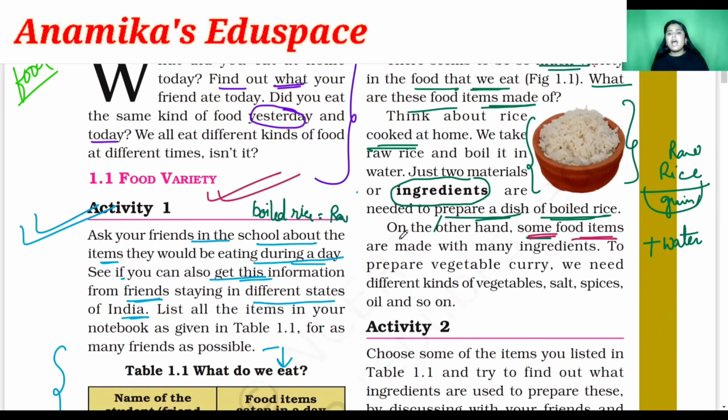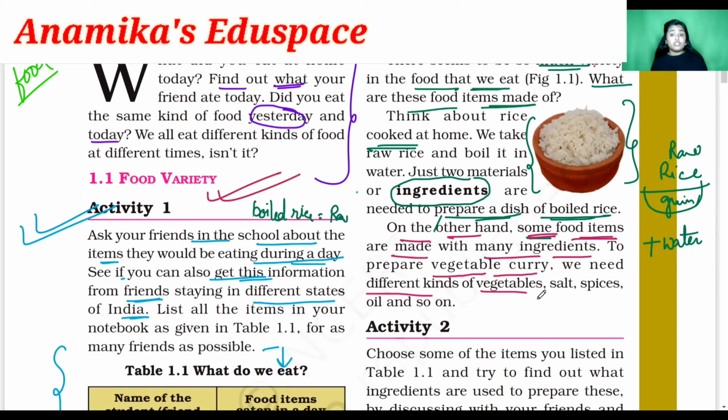On the other hand, there are some food items that are made with many ingredients. Suppose we are preparing vegetable curry, then what do we need? We need pieces of different kinds of vegetables, right? If you're making a mixed veg, then you need capsicum, potatoes, tomatoes, onions, and chilies.